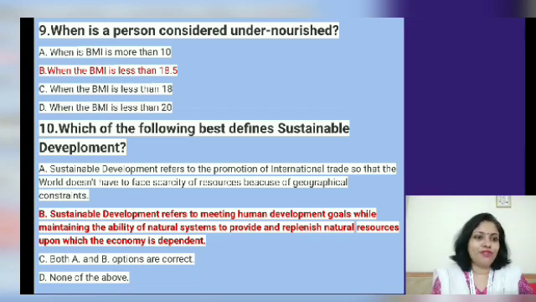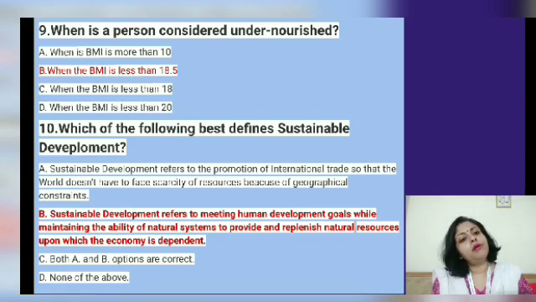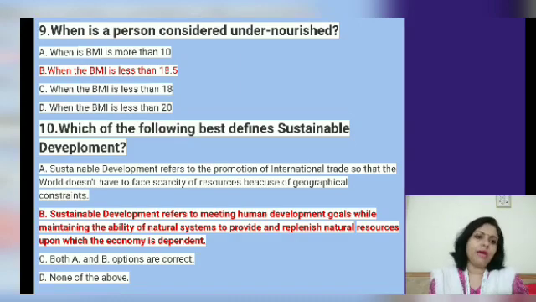The other option which was given is of course not related to sustainable development, because it talks about promotion of international trade, and sustainable development talks about the overall development of an area, of a country, of the world, keeping in mind that we have to preserve resources for our future generations and use them in a better way, and ensure that we are using less of non-renewable resources and more of renewable resources which can be replenished, which can be brought back over a period of time.